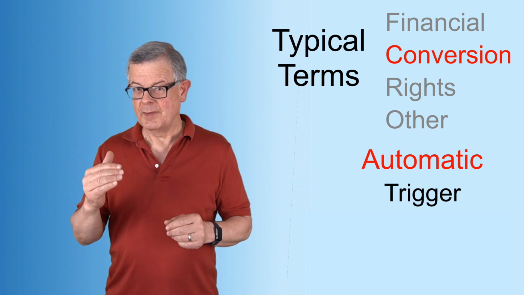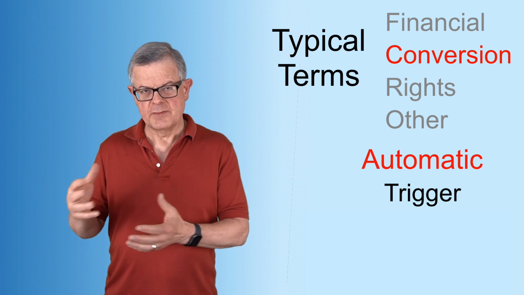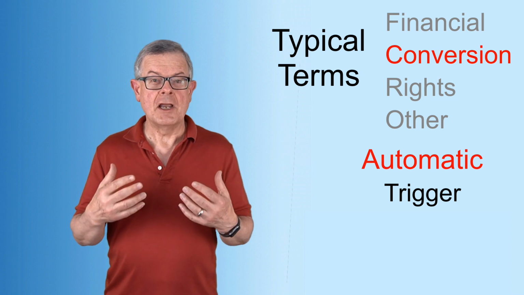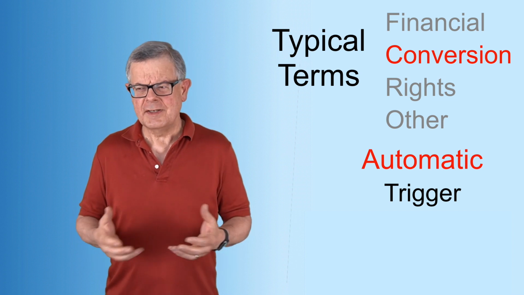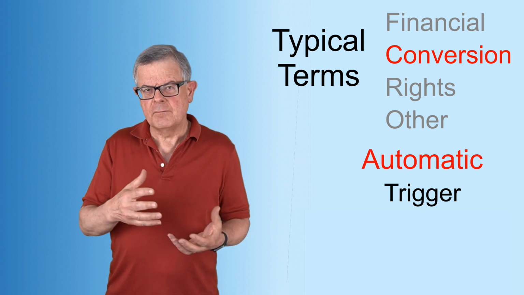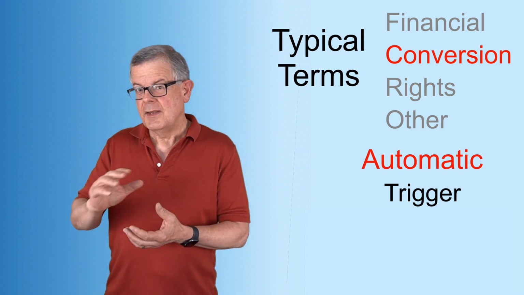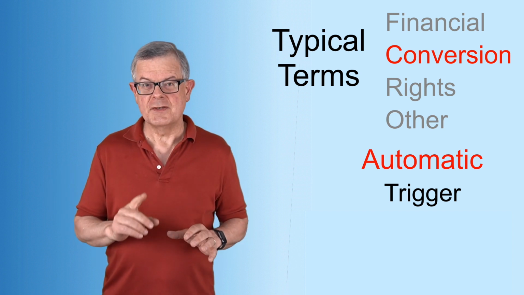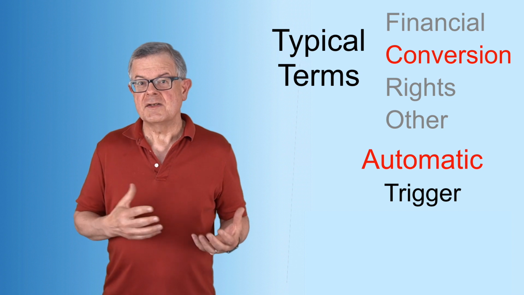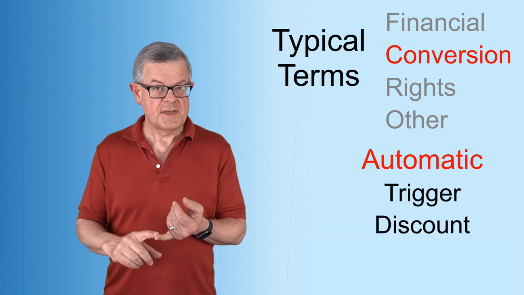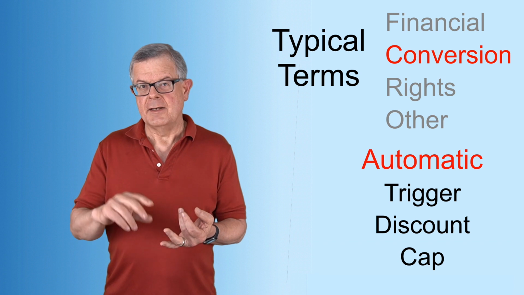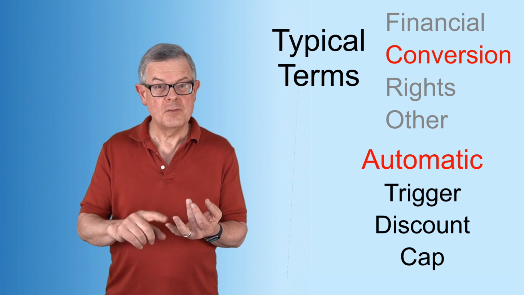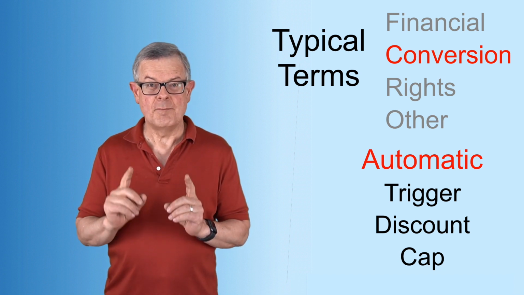The price will be a little bit better for the note in terms of what they pay for the stock. And that's reasonable because the note holder provided you money earlier when it was more risky. So it's reasonable that that money convert into stock with a little bit better deal than those future investors are going to get. Okay, so what determines the price that the note converts at? Well, it's two terms that come into play here. There will be a discount and there will be a cap. And the stock price at which the note converts depends on which of those two gives the note holder the better deal.